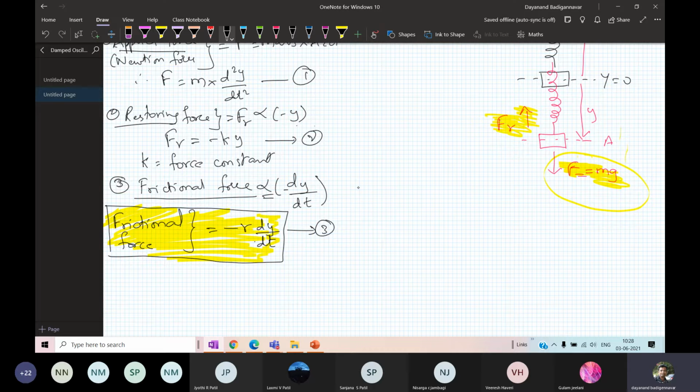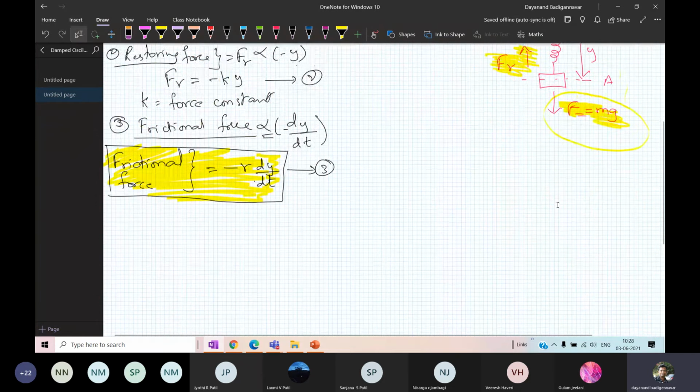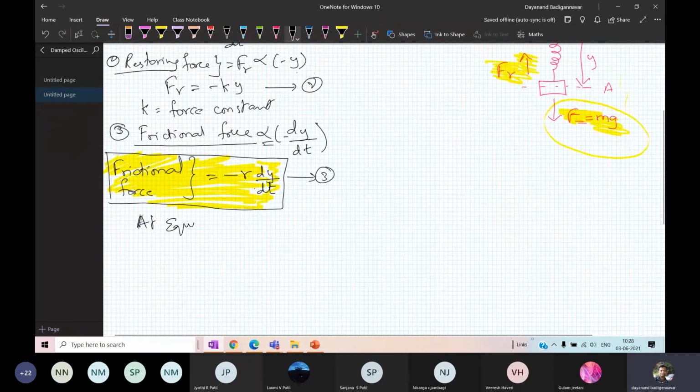I have to write the equation at equilibrium. At equilibrium, all these forces equate. That is, you have the Newtonian force, that is the applied force.